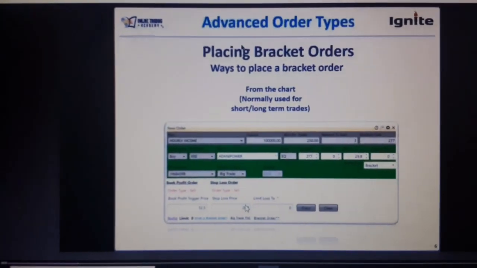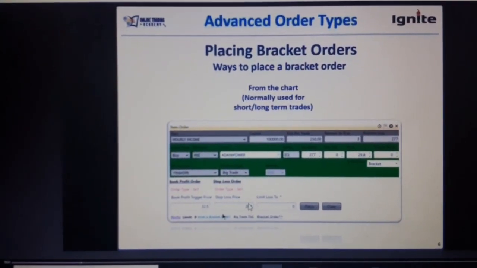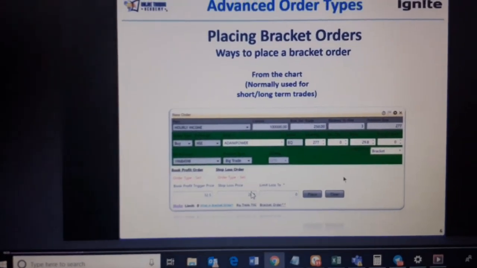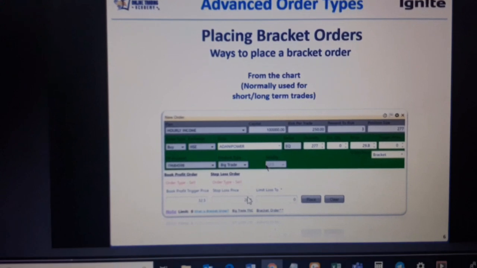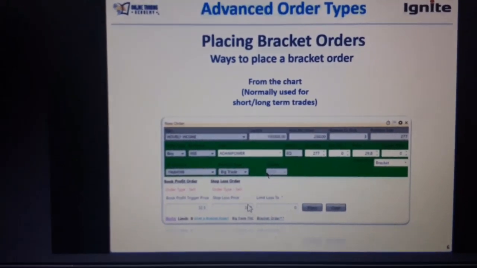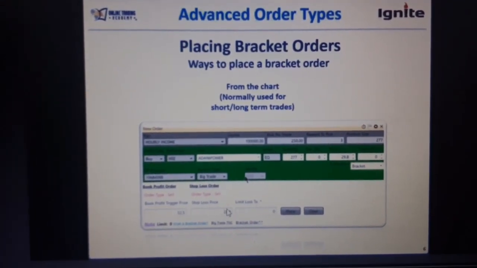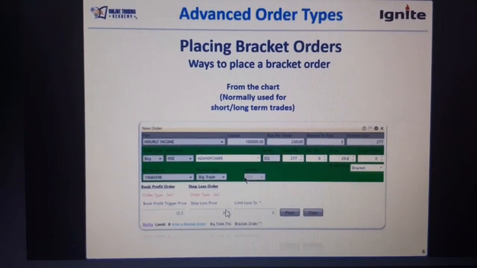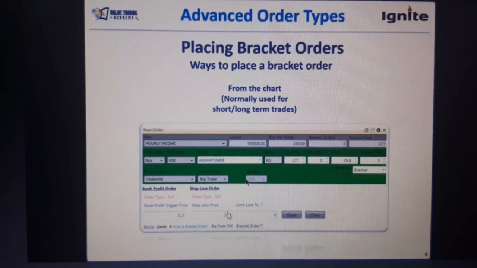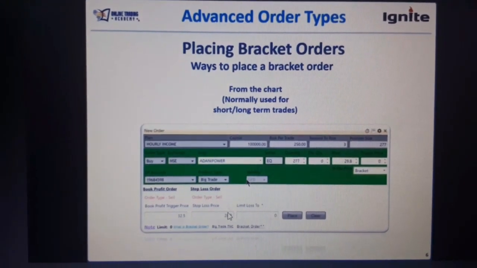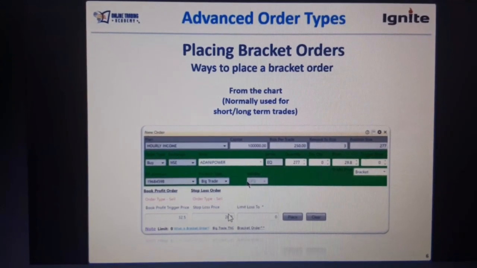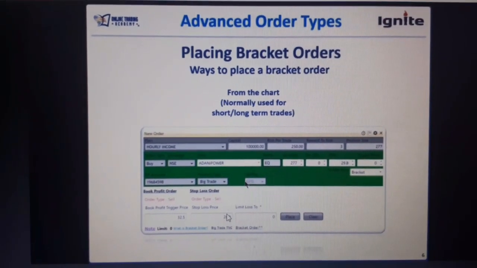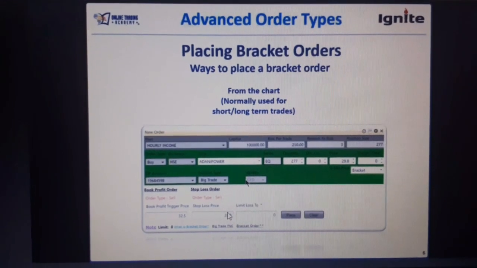This is your buy bracket order. Before closing, if the entry is not triggered, you can cancel. If the entry is not triggered, you can.